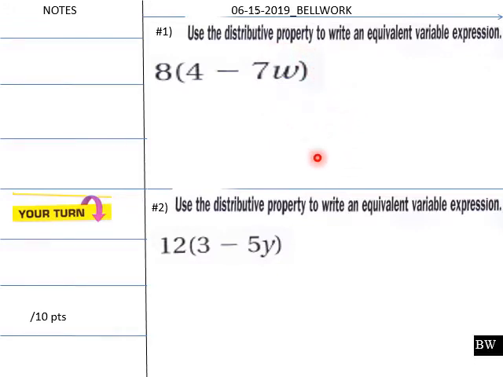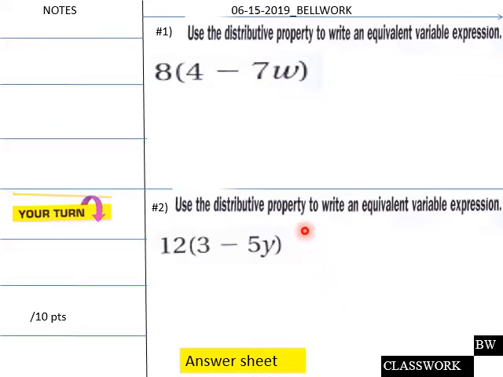Here's the bell work today. Use the distributive property to write an equivalent variable expression here, students. Give your students about 3-4 minutes to do this.